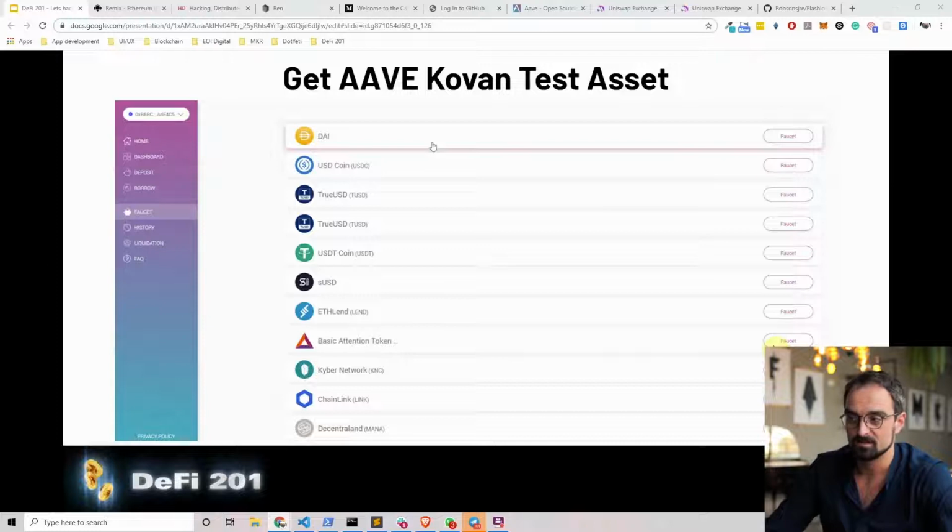If you call the faucet and you don't see the token show up in your wallet, please add the token contract to your MetaMask account so that the tokens will show up.